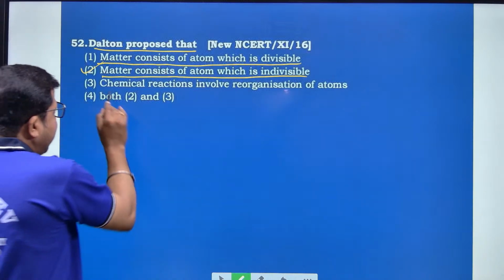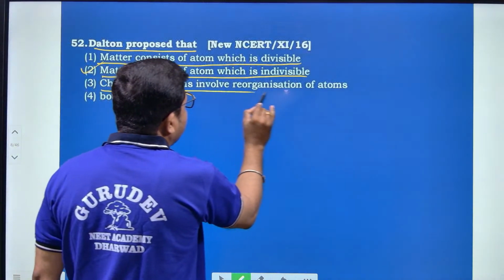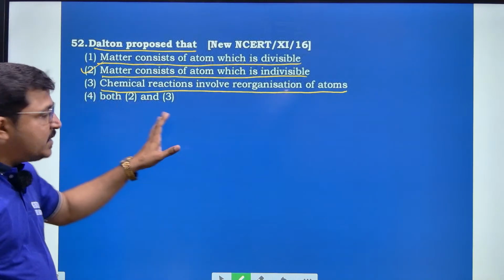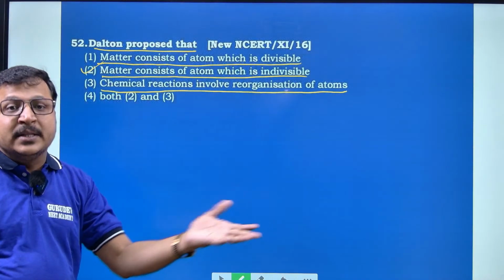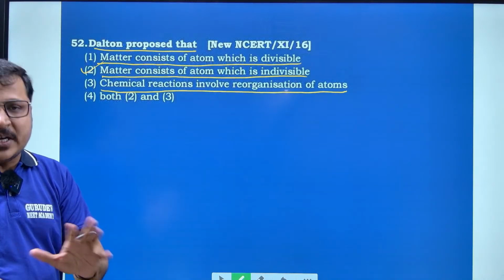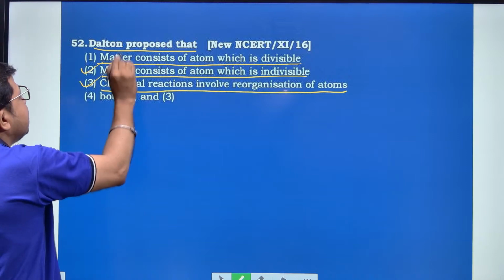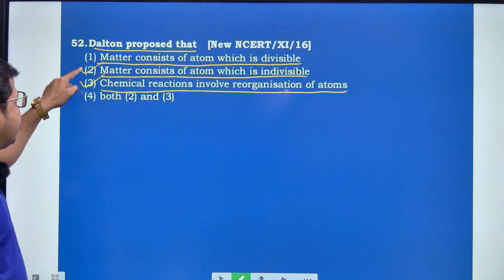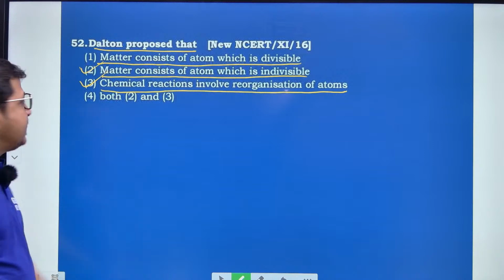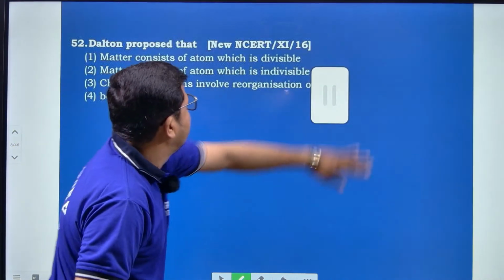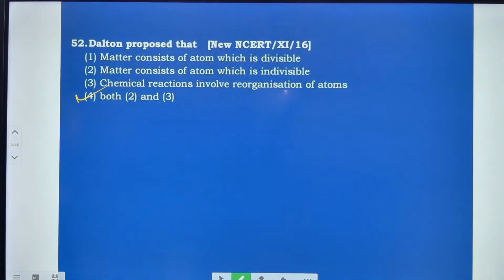And chemical reactions involve reorganization of atoms. Exactly. If a chemical reaction takes place, then there will be a reorganization or rearrangement of atoms. Due to that reason, the third is also right. Hence, second and third are right answers, that is option number 4. So we have to mark option number 4 as the right answer.